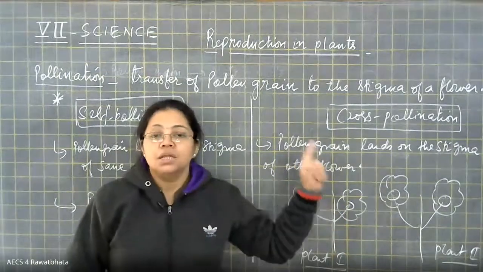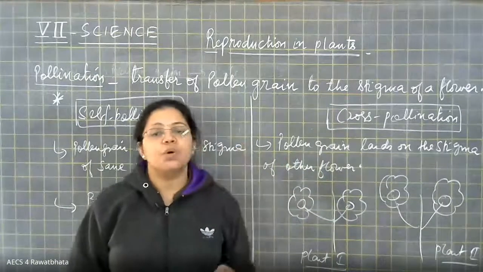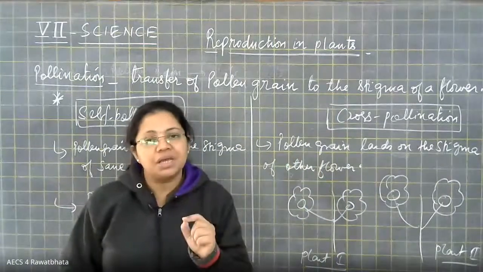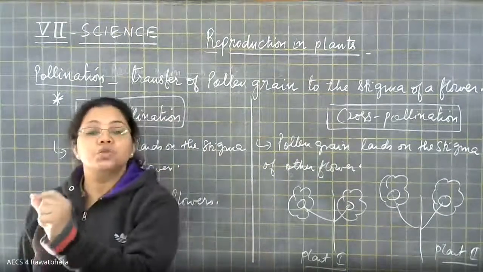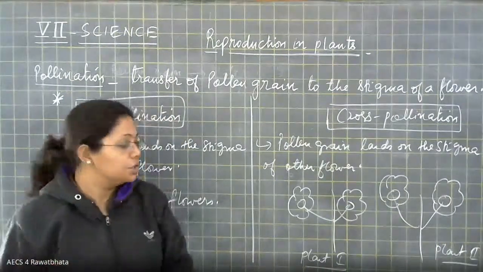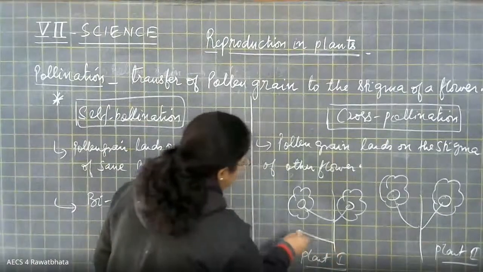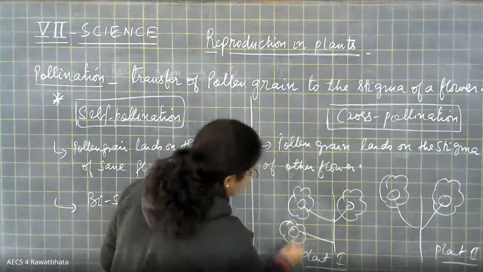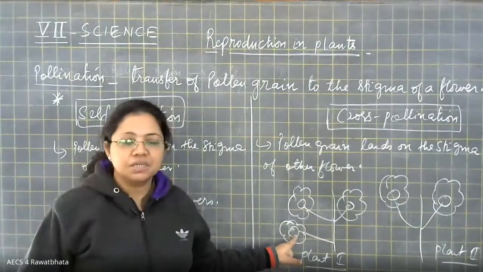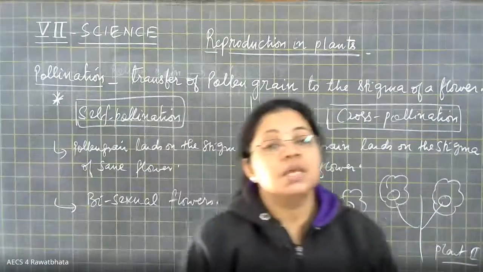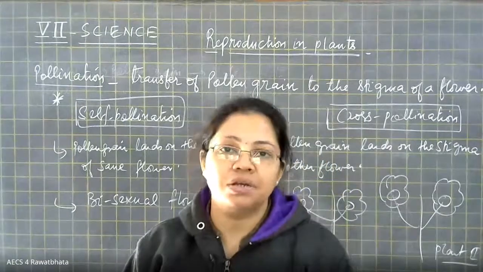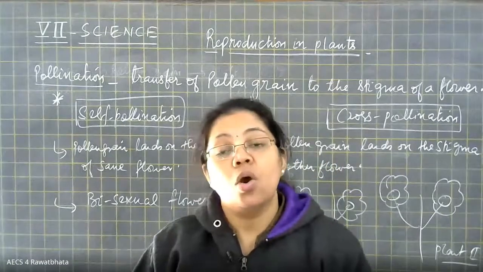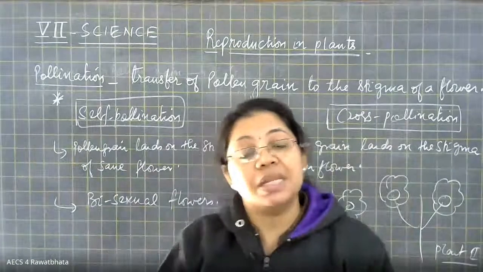Okay, now what happens in cross-pollination is that the pollen grain has to land from one flower on the stigma of another flower. Now for example, on plant 1 a flower is present, because we learn in higher classes that in some species male and female flowers are present on different branches but in the same plant.